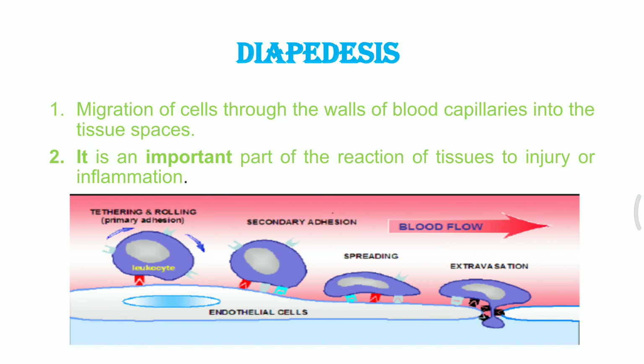This is the way the WBCs move. They migrate from one place to another, or they can pass through the blood capillaries. You can see how they are passing. This is an endothelial cell. When I say endothelial cell, it is a capillary. From the capillary, you can see the tethering. It is rolling down. It is getting attached, spreading itself so that it becomes very thin, and is